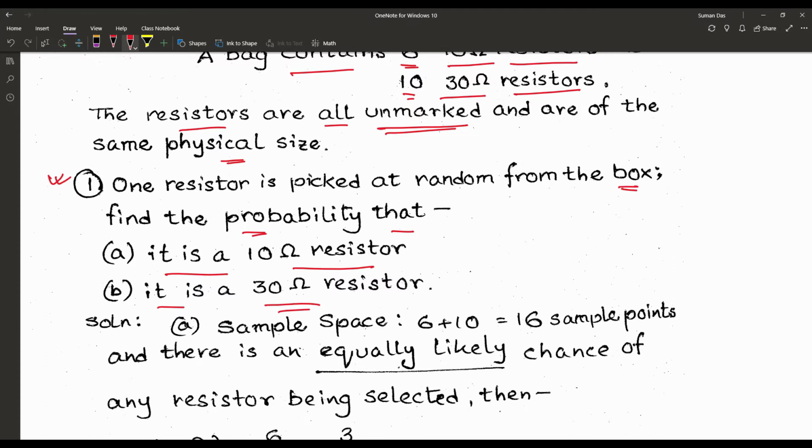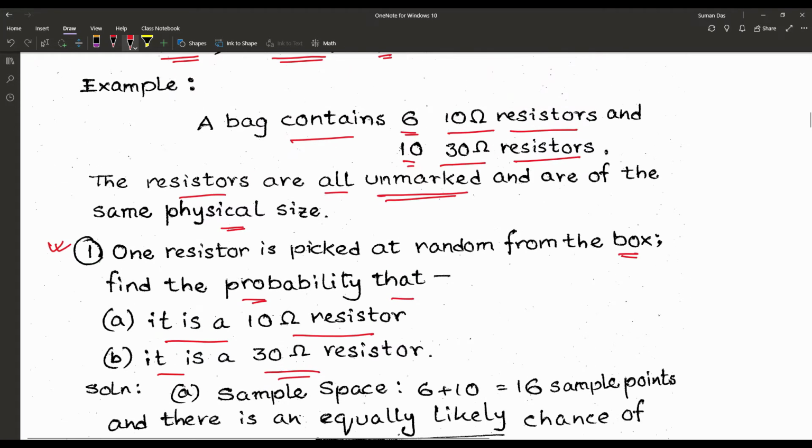So how many resistors are there in the bag? Now that is 6 plus 10, which is equal to 16. So for the first question, when only one resistor has to be picked up, that means it is a 10 ohm. So we can write it in that way, probability of 10 ohm. Total out of 16, and there are 6 10 ohm resistors. So the probability is 6 by 16.